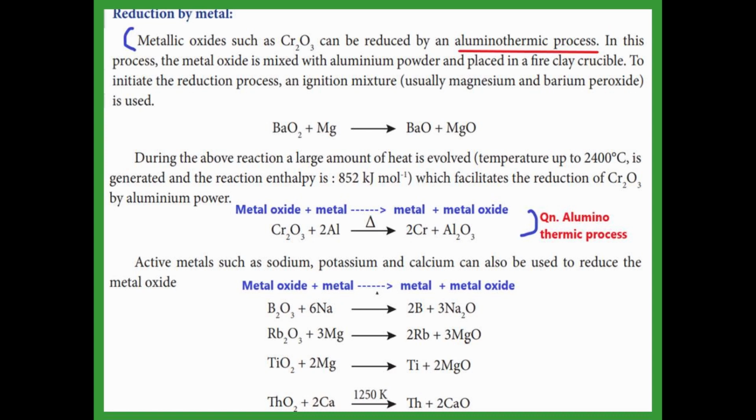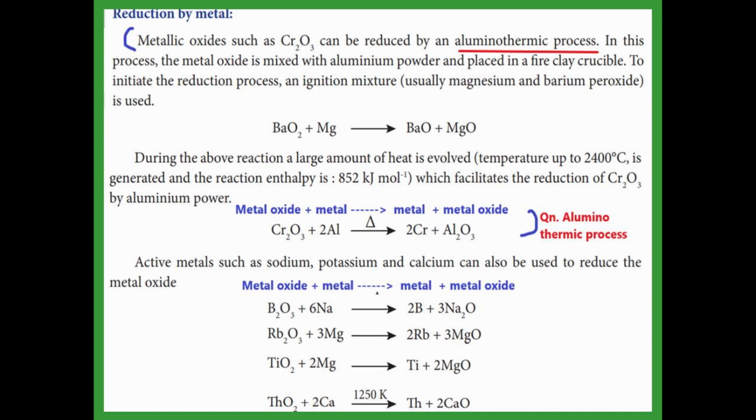It is given in bracket. See that ignition mixture is magnesium and barium peroxide, BaO2. When it is reacted with the magnesium, it gives barium oxide and magnesium oxide. Here a large amount of heat is evolved with the help of this ignition mixture, about 2400 degrees Celsius. This is used to reduce the chromic oxide by aluminum powder.